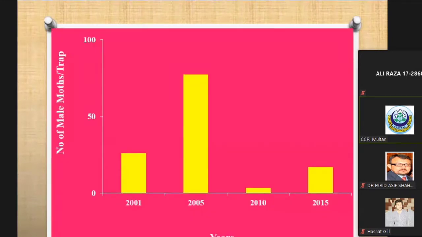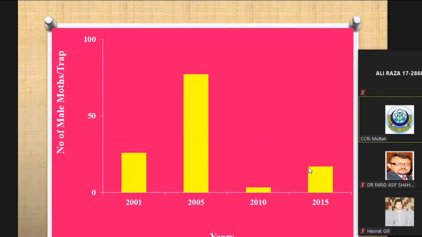At CCRI Multan, we have a continuous practice of installing pheromone traps since the 1980s. This is the data of pink bollworm population fluctuation. You can see that in 2005 it reached its peak. After Bt cultivation, its population decreased, but in 2015 its population started to increase again.